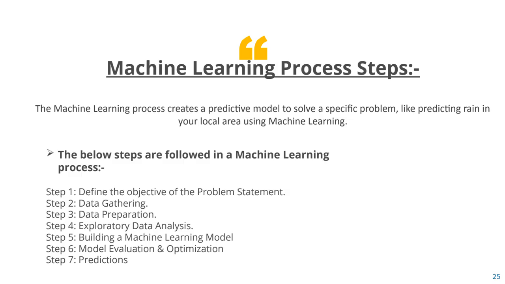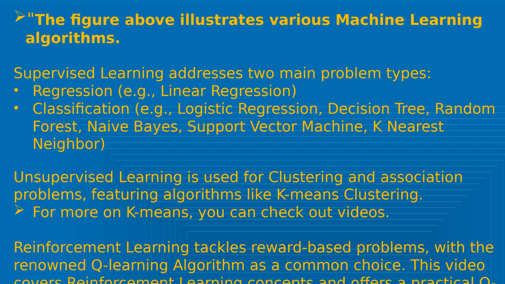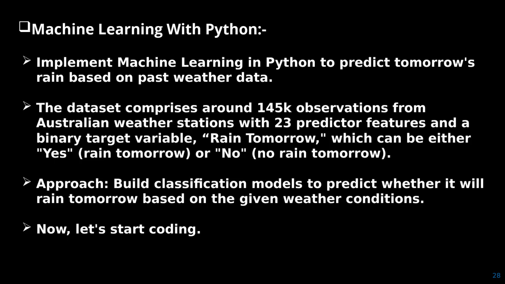These are the machine learning process steps, where we follow 7 steps. Rather than that, I will try to explain it with an example. And these are the three types of machine learning algorithm: supervised learning, unsupervised learning, and reinforcement learning. In supervised learning, these are the names of the algorithms we use, and likewise in unsupervised learning and reinforcement learning. I think you must know all the names, so I'm not going to go through them. I'm just keeping all the algorithm names here.